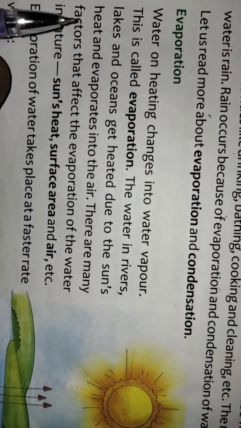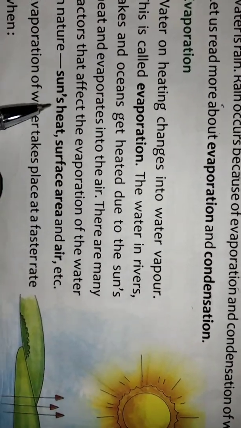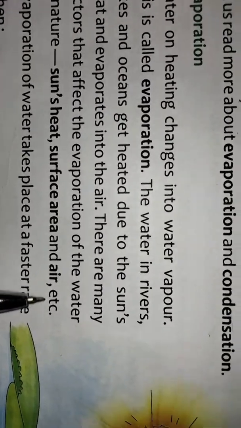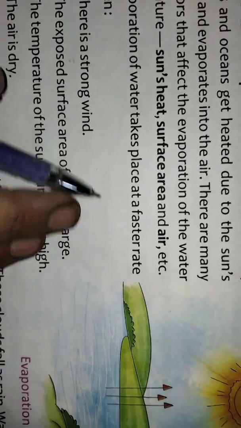There are many factors that affect the evaporation of water in nature: sun's heat, surface area and air, etc. Evaporation of water takes place at a faster rate when there is a strong wind, the exposed surface area of water is large, the temperature of the surroundings is high, and the air is dry.